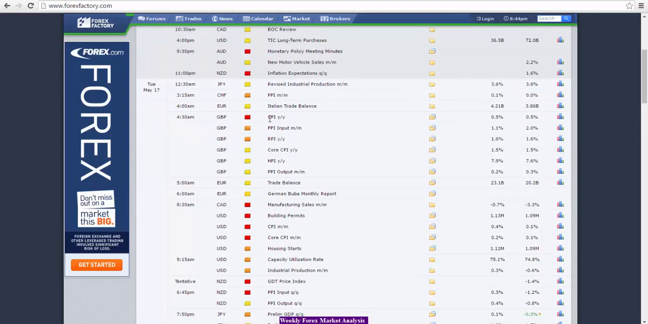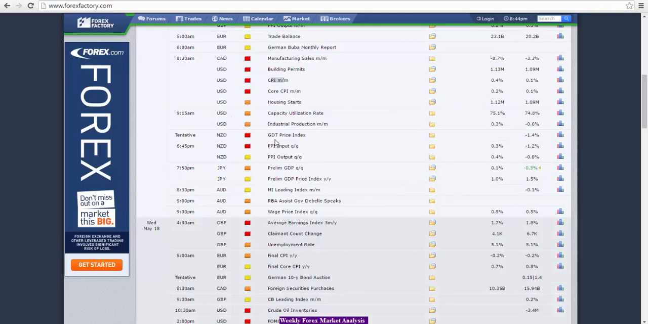For the British pound, we have the CPI number again, which is the inflation number. So that will be important. And for the US, we have again the CPI number and core CPI, which are again very important inflation numbers, and manufacturing sales for Canada. For New Zealand, we have the GDT price index, which is the dairy prices, again one of the very important factors for New Zealand.